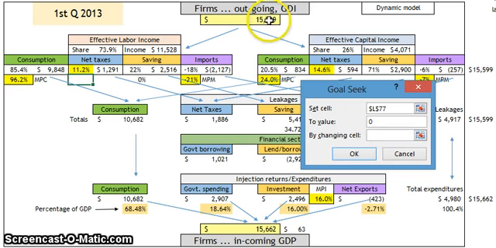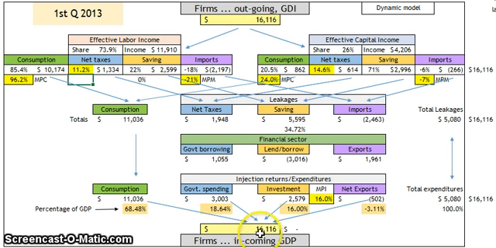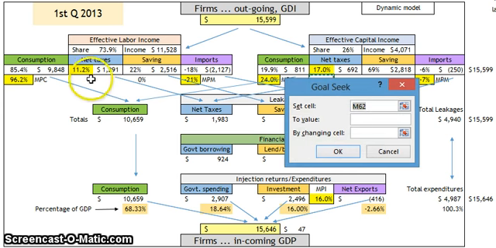Set that equal to 0. So as we see, it came out to 16.116 trillion at that level. Okay, now let's go back. And we are going to raise taxes on capital. Run through this again. Got to do the goal seek to change the taxes back to their level.